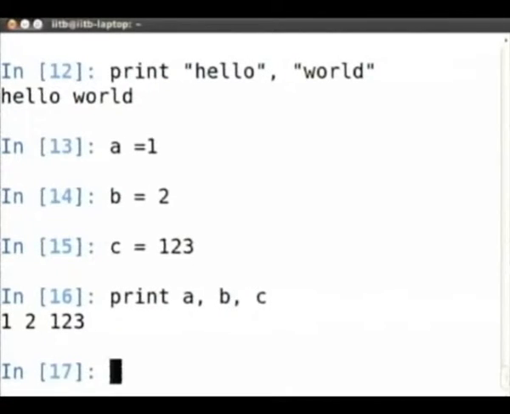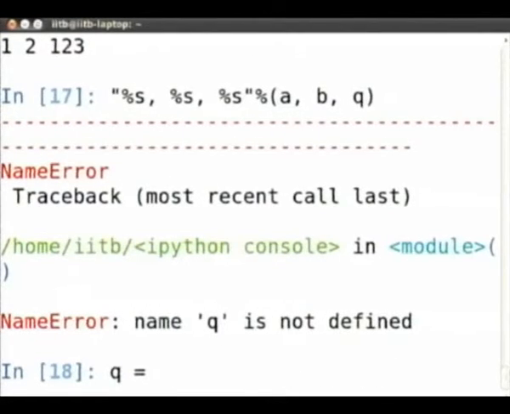If you are familiar with C, you can use percentage S, percentage D, those are all pulled from C's syntax. If you do percentage S, it will try to represent the quantity as a string. So let's say I want to do this, and then I put a percentage at the end and give it whatever arguments. It will try to format these quantities into those arguments. For example, I am giving it A, B, Q. Say Q is hello world.